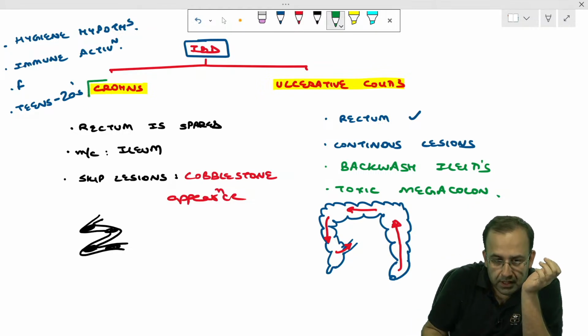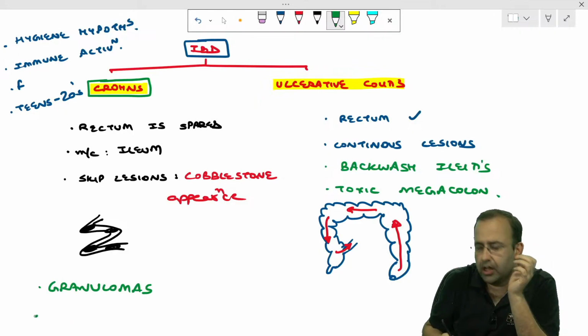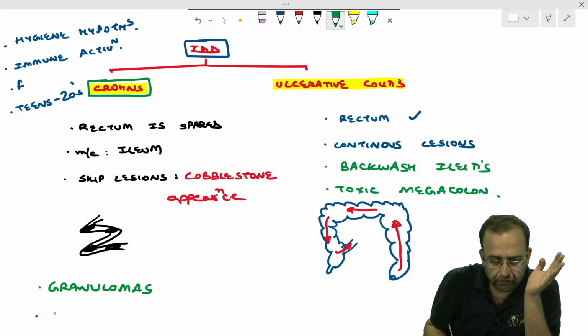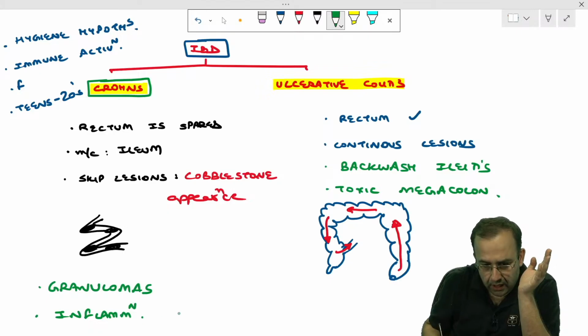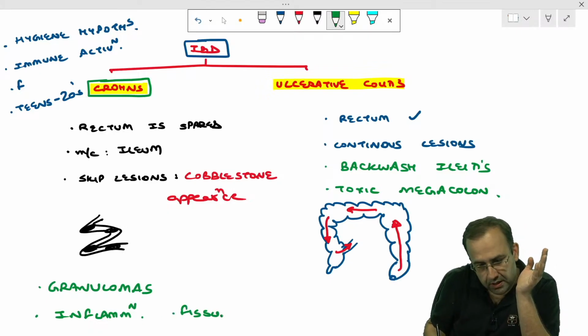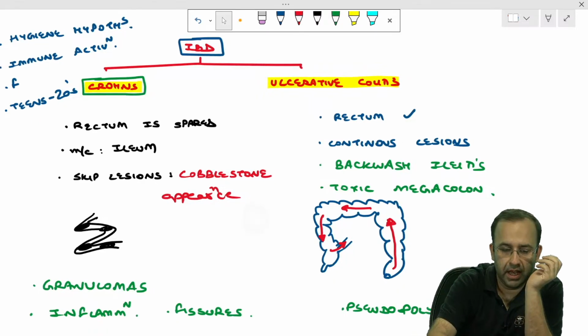Crohn's is the one associated with granulomas and fissures. This is the one which has granulomas, inflammation everywhere, transmural inflammation and fissures. Versus ulcerative colitis, which is associated with the presence of pseudopolyps. Pseudo is false polyps. Normal mucosa looks elevated.